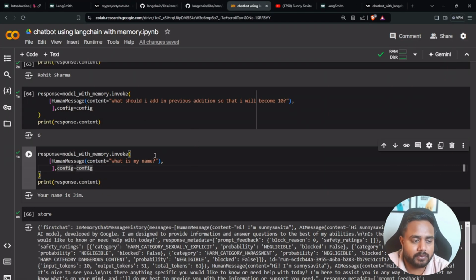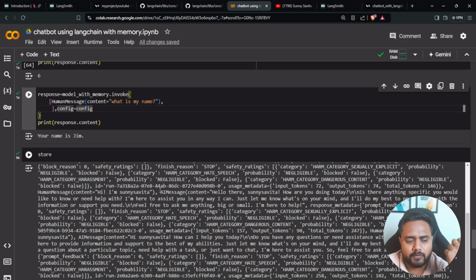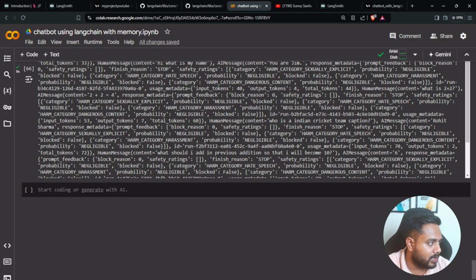So I have to trim the conversation. I just have to remember a couple of statements, only the previous 10 to 15 statements, not more than that. So how can we perform it? For that, we have one class. The class name is trimmer. Let me show you that particular class. It's a very amazing class. Now everything is automated in this LangChain version 2.